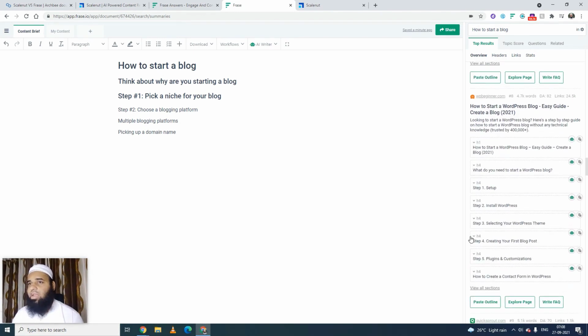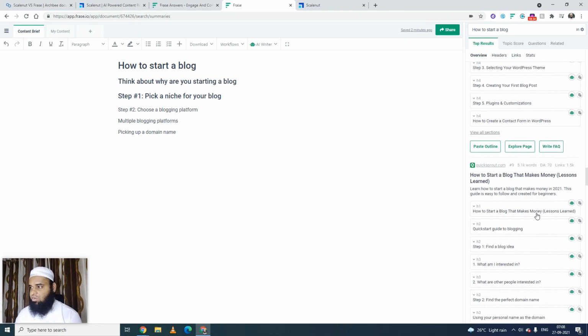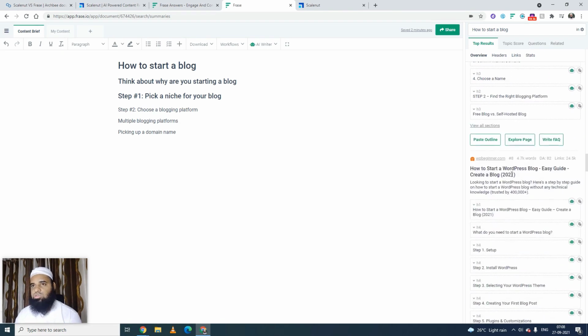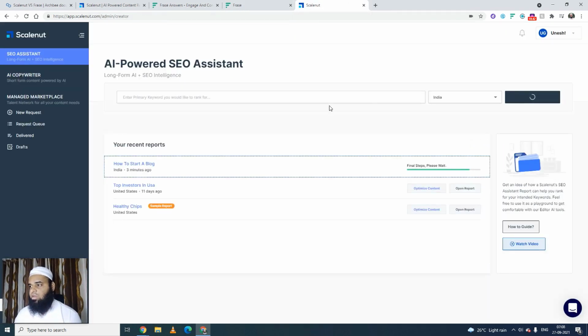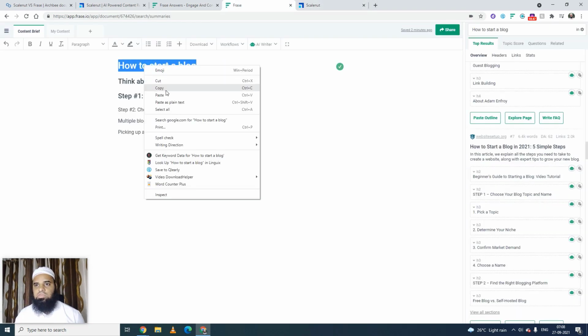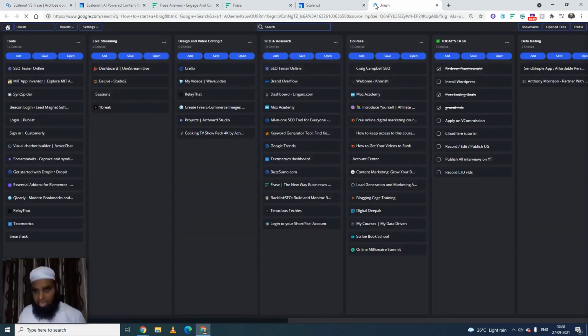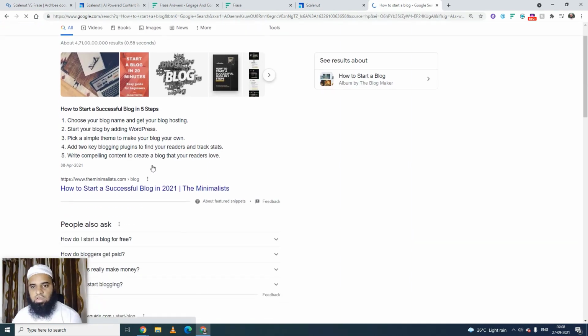If you want to rank on this particular keyword, as I said, it has 90,000 search volume per month, then it's really going to be difficult to outrank these. So we have to narrow it down, such as how to start a blog in India. Scalenut is still creating the report, so what I will do is pick up this keyword and just hand it over to Google. Let's see.